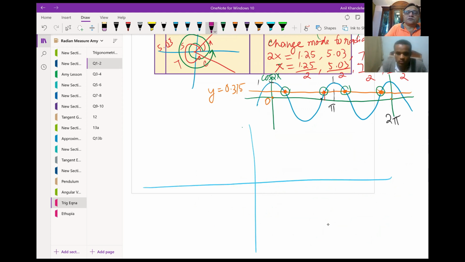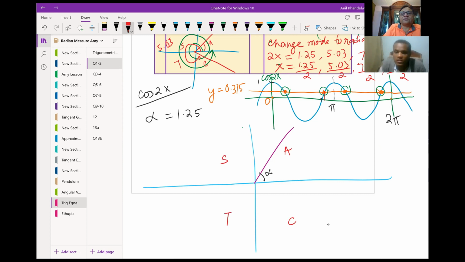So we got the first answer, which is right here, and we are saying this angle is alpha, where alpha is equal to 1.25. Is this clear to you? Now, we are looking at cos 2x. That is the function we are looking into. Cosine, as we know, is positive in which quadrants? In the first and the fourth. Therefore, the other solution should be right there. So those are my two solutions.